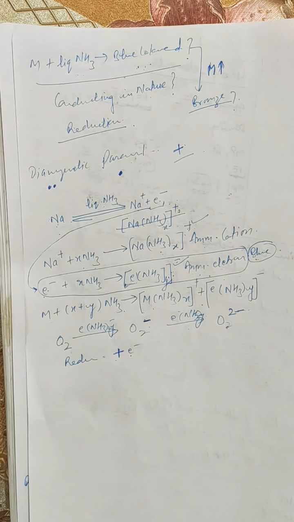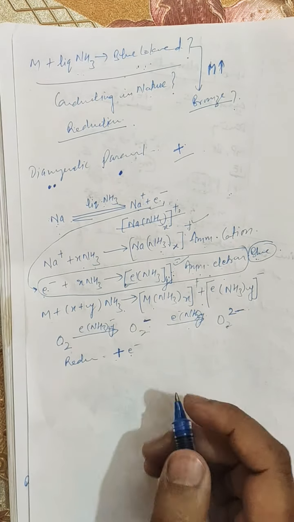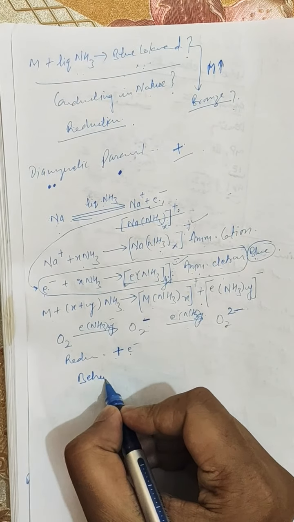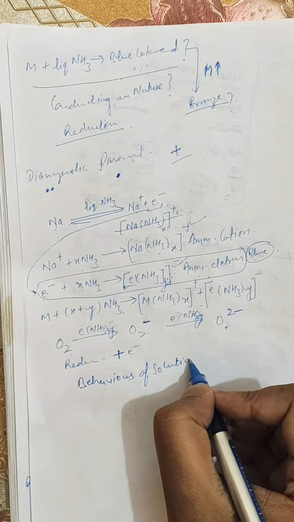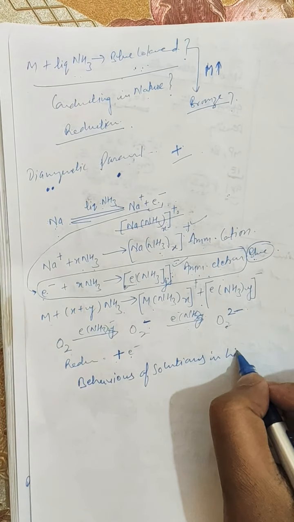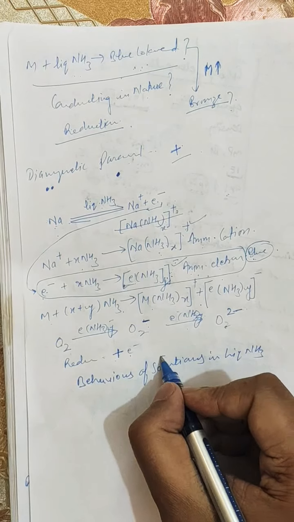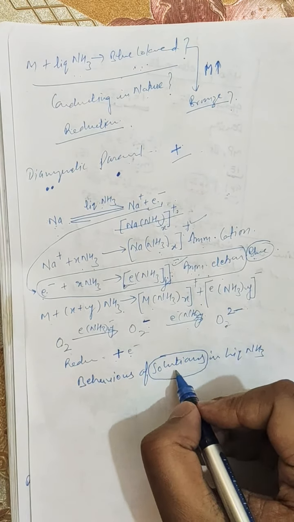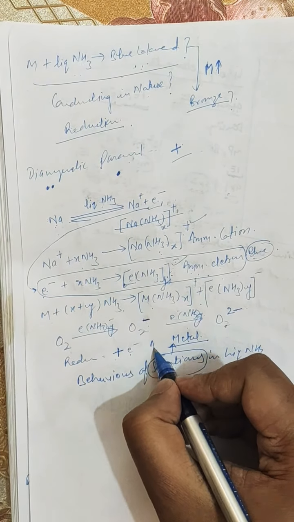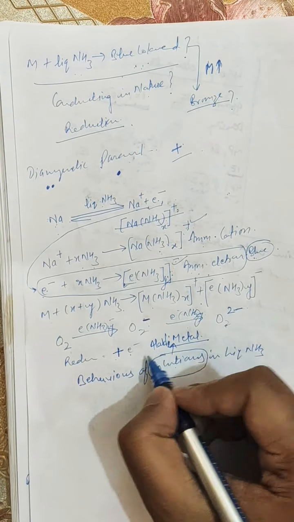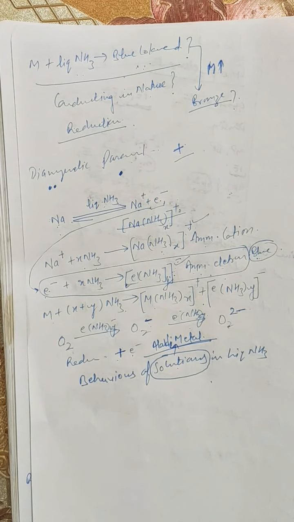So this is the concept of the behavior of metals in liquid ammonia. In your book it has been written as behavior of solutions in liquid ammonia; there is a misprint and you have to correct it. In Modern's book it is written as solution. The exact correct word is metal, particularly alkali metals. So it is the behavior of alkali metals in liquid ammonia.